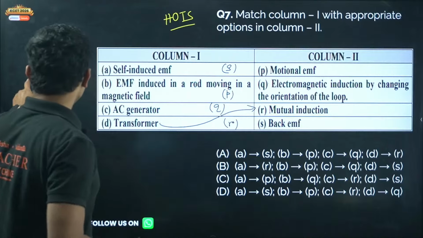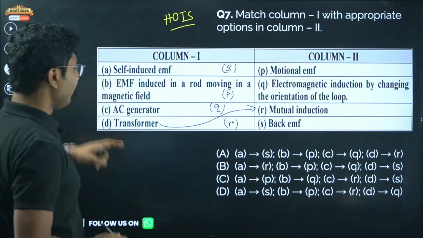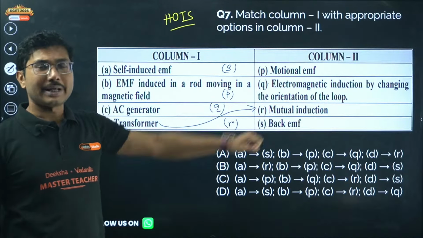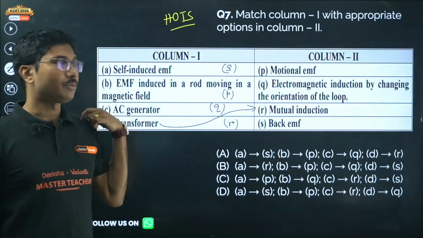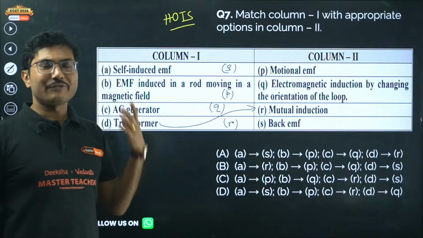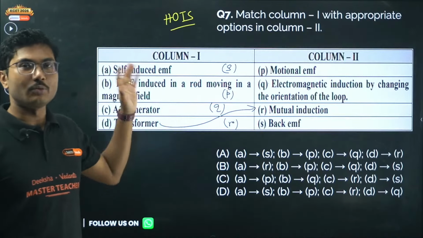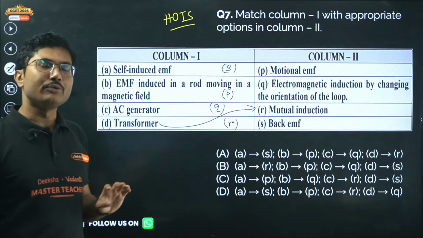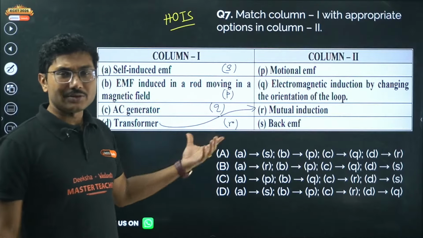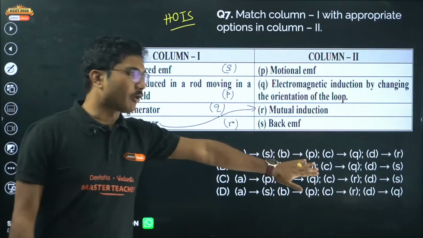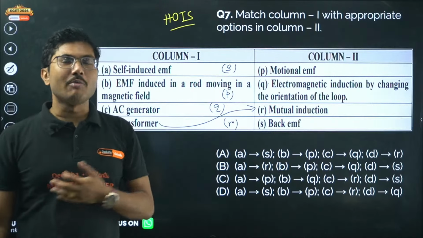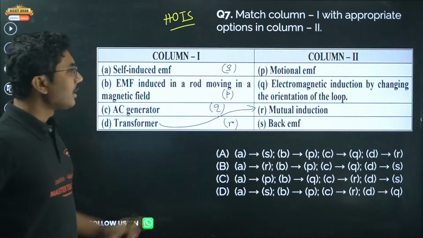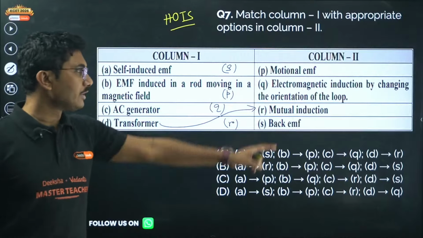Okay, now this is just an example problem, this is an easy question. In some cases there will be a new match the following type of question, where you might face difficulty to match the options. So try to find at least one or two that you can match. If you can find at least one or two and then you check the options, you might find that the combination is unique. For example, I first started with transformer. Transformer works on the mutual induction, so this is the correct match.